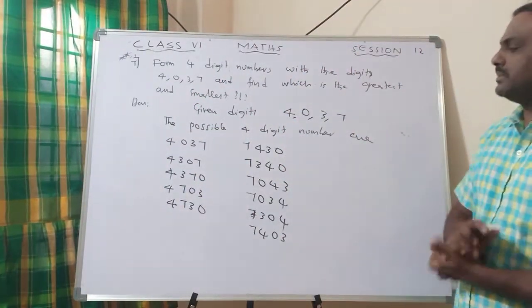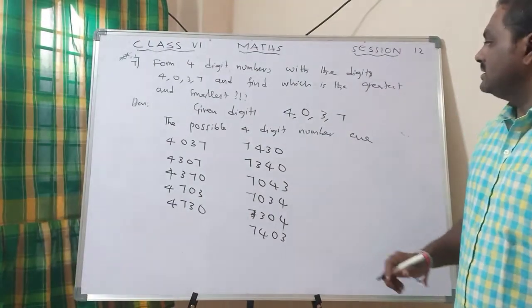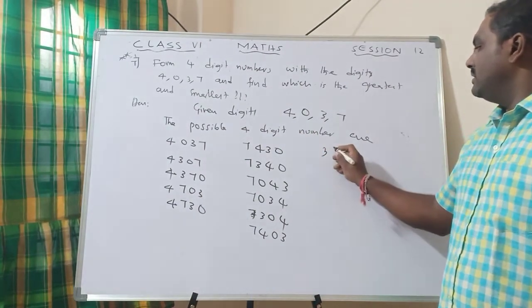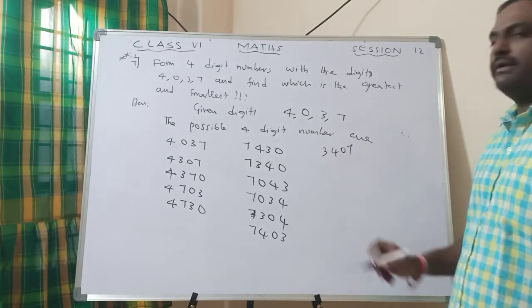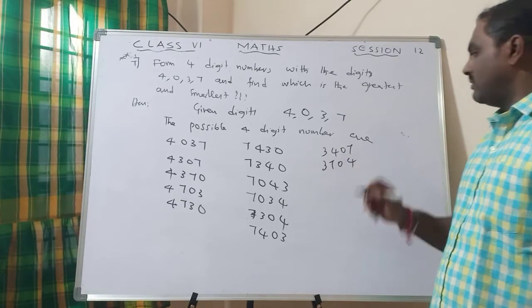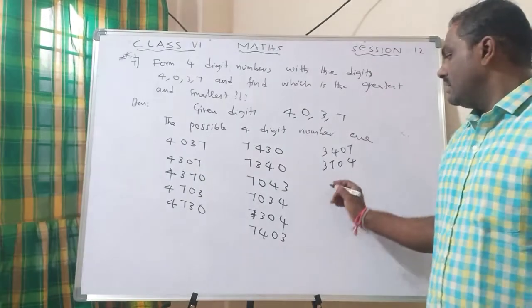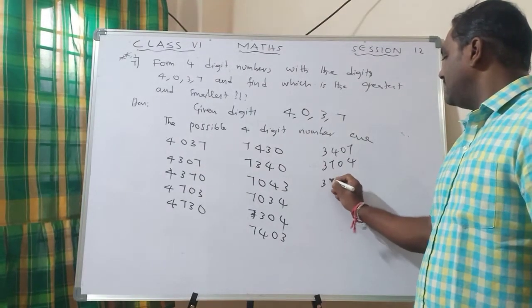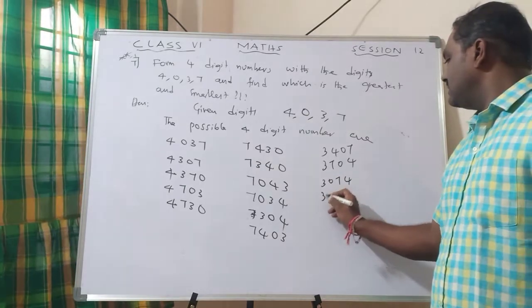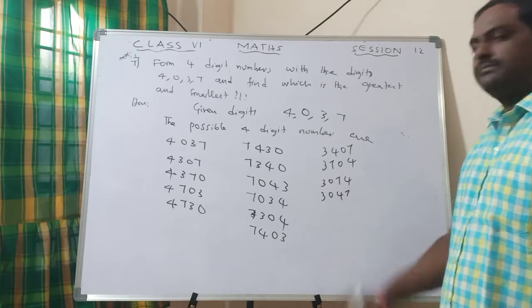How many numbers are possible? You can ask, sir, can I keep 3 first? Yes, you can keep 3: 3, 4, 0, 7. 3, 7, 0, 4. 0 in the middle. Next 0 in the starting: 3, 0, 7, 4. 3, 0, 4, 7.